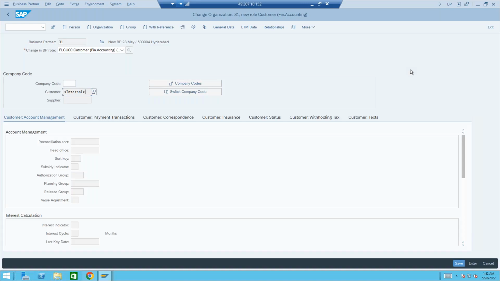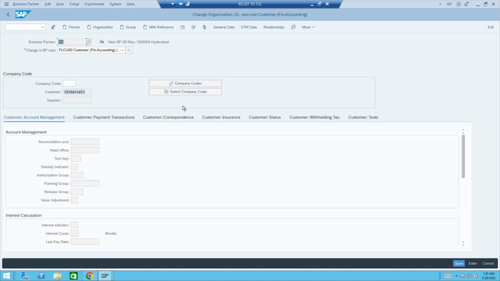You can have your own number as your customer. It will allow the user to manually enter, right? If it is external, we need to key in the customer number. But if you are going with the same number option, even though we mention the customer number range as external, we cannot enter it manually because the customer has to be triggered automatically under the BP. Either it could be the same number or a different number.